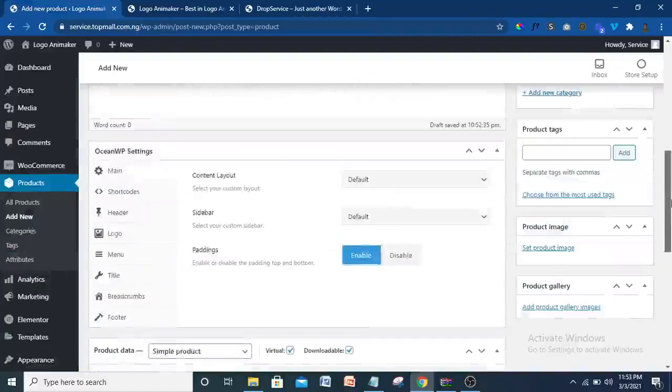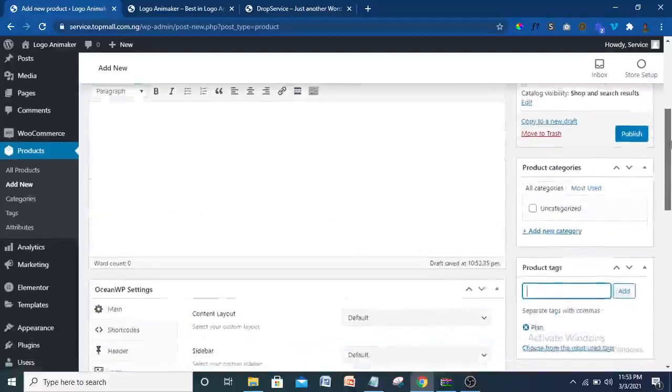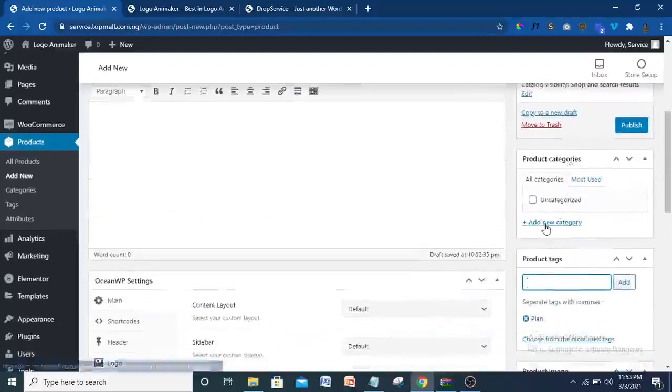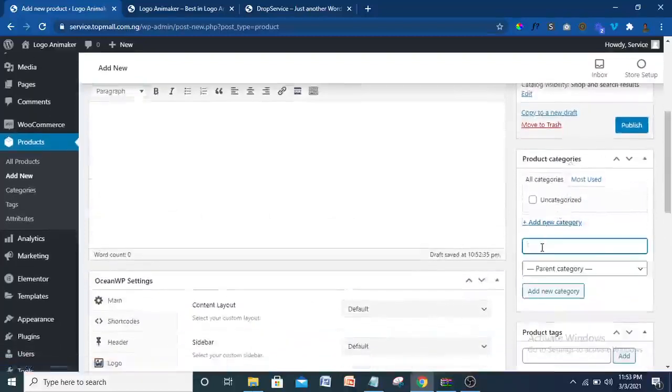Then just come back here. You don't need to do anything here. You can give it a tag. Let's give it a tag of plan. Since you are setting a plan, like payment plan, the category, let's give it a new category of also plan. So plan. And we're going to click on add category.